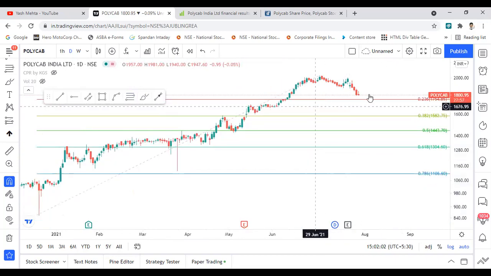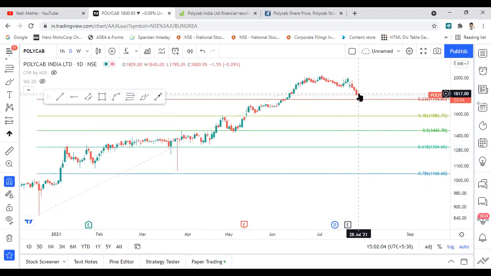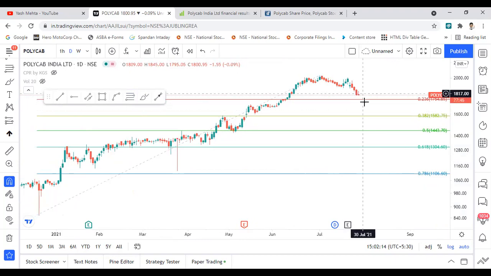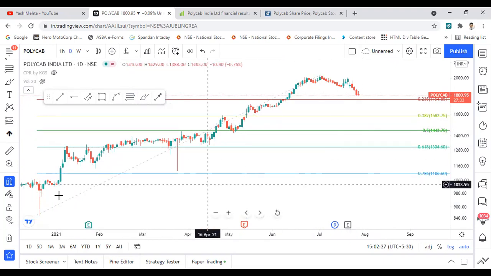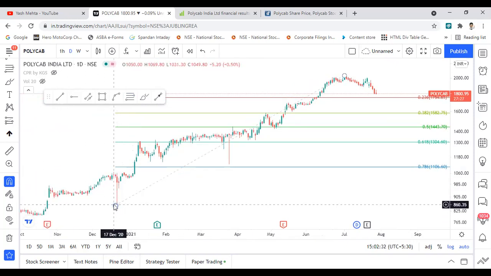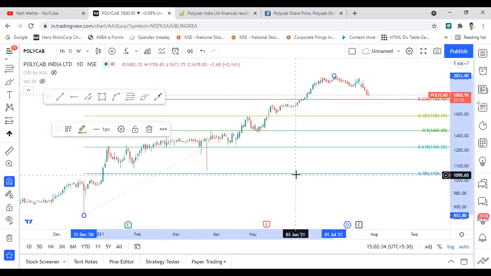These levels can be watched out if Polycab comes to this particular level and forms some kind of reversal pattern like a doji or hammer, or a strong bullish candle near this particular level, which can be a bullish engulfing, then a trader can also look to use that opportunity to add this stock. Use this Fibonacci and how to use this.